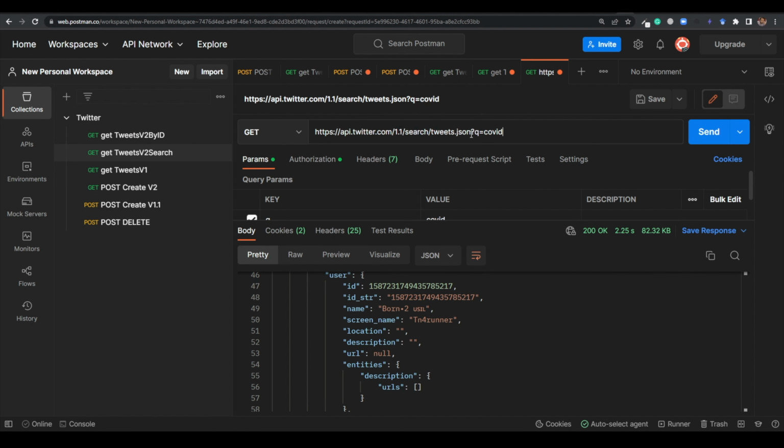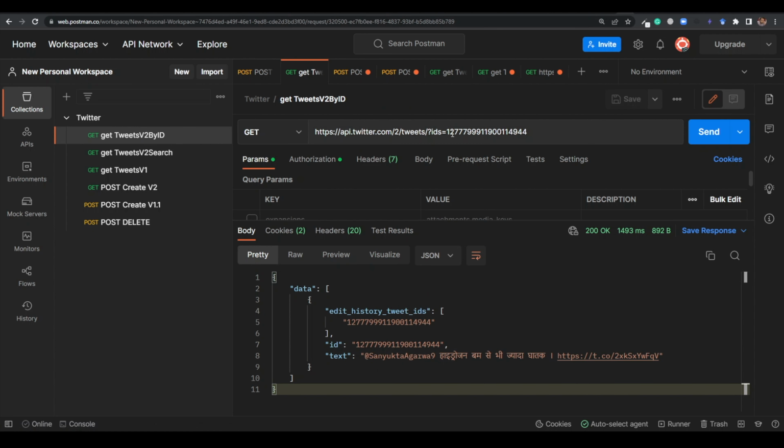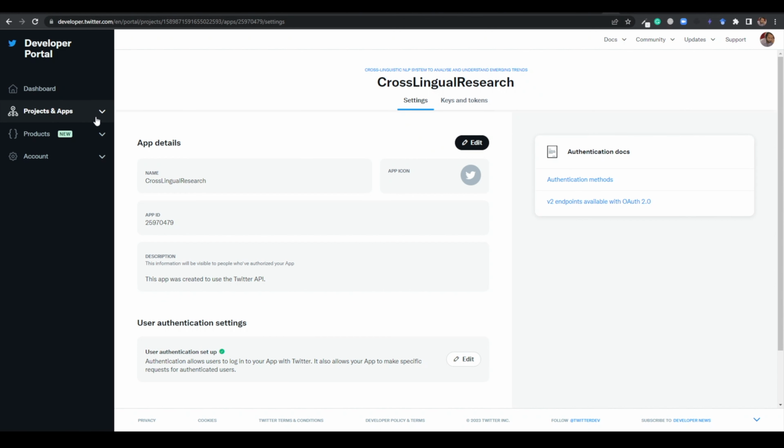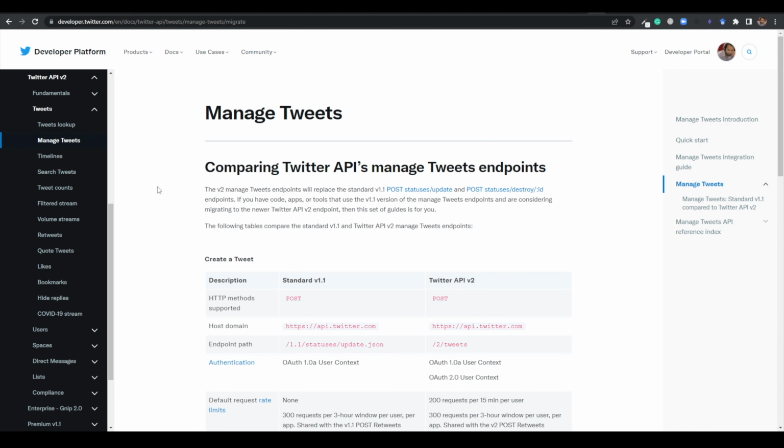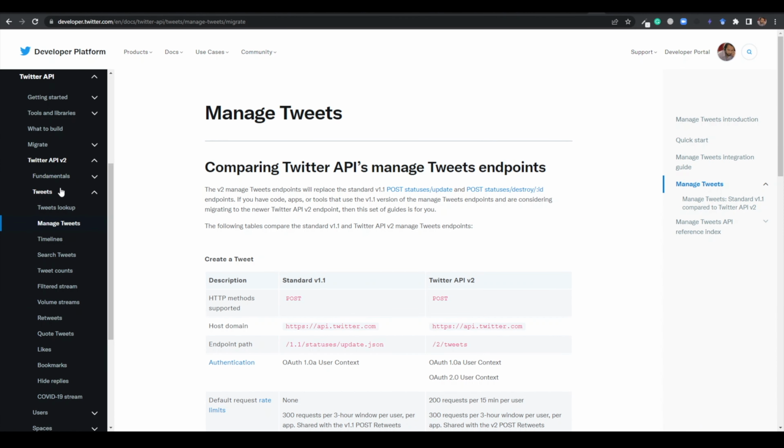So this is API 1.1, and that's how you get the data. I will also write a program for this. Now you can search the tweets using v2, and I have already taken an id. If you don't want to get the id for this tweet, let me show you what you can do. Just go to v2. Here is v2.